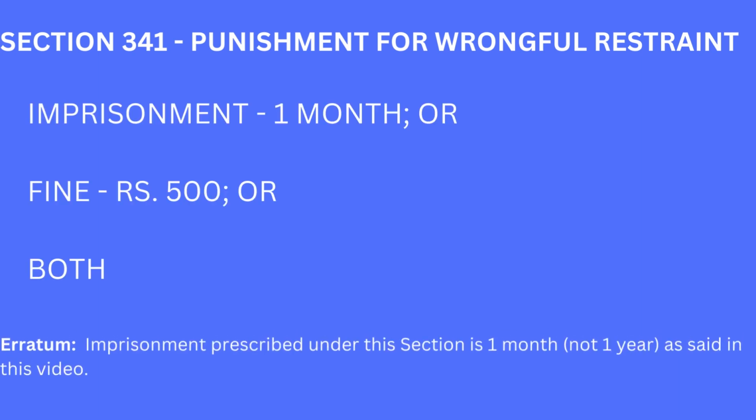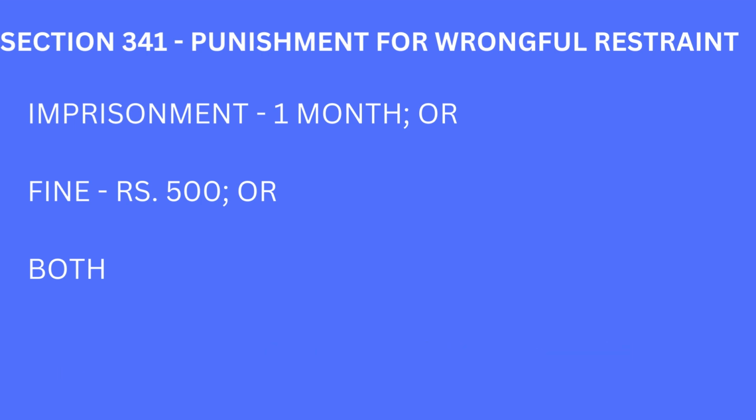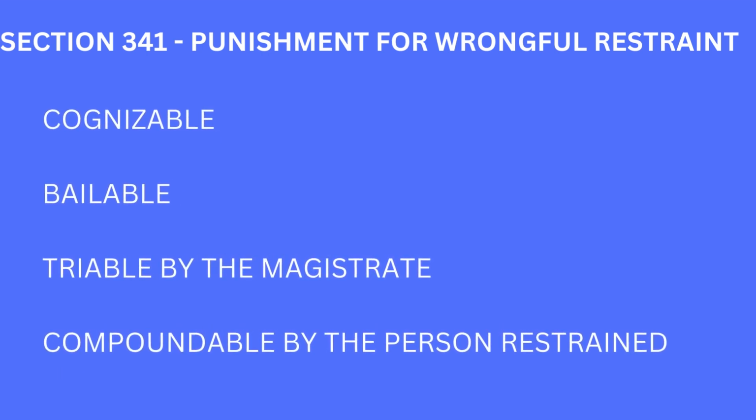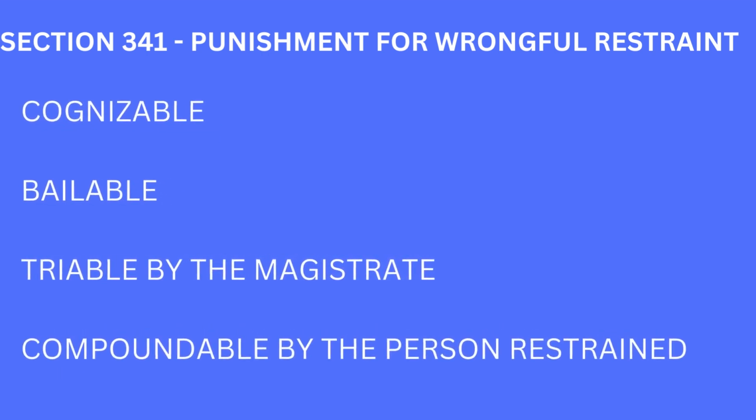Now coming on to the punishment for this offense, the punishment for wrongful restraint is contained under section 341. Wrongful restraint is an offense, but it is not that serious an offense. Therefore, the punishment is light as compared to other serious offenses. Section 341 prescribes imprisonment up to 1 year, a fine of 500 rupees, or both. The offense is cognizable, bailable, triable by the magistrate, and compoundable by the person restrained.